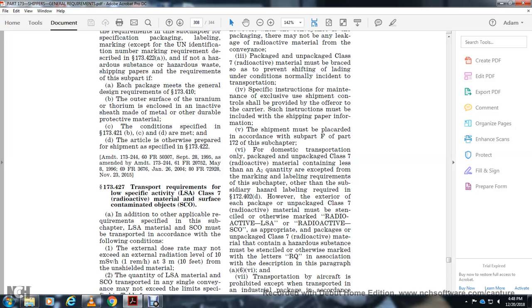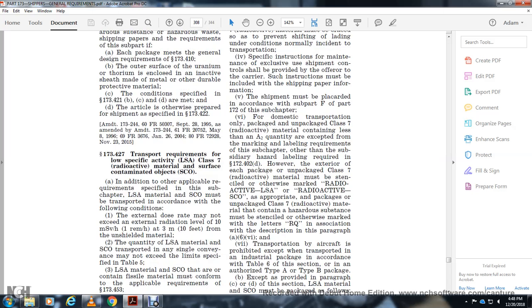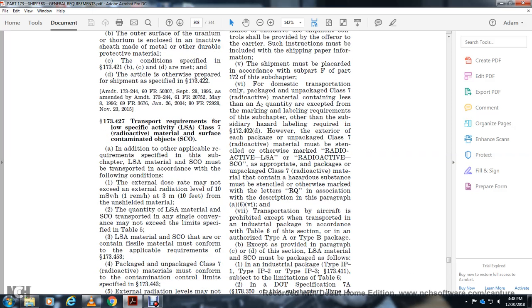With the letters RQ and the associated description. Transportation by aircraft is prohibited, except for the transportation of industrial packaging in accordance with table 6. For the section, any of the authorized Type A and B packages may be used, except for the provisions in paragraphs C and D. Low specific activity material and surface contaminated objects must be packaged in any industrial package, Type IP-1, 2 and 3, with 173.411 and subject to the limitations in table 6.